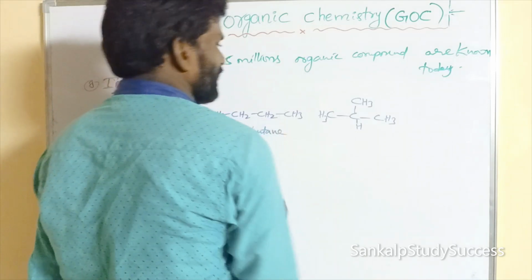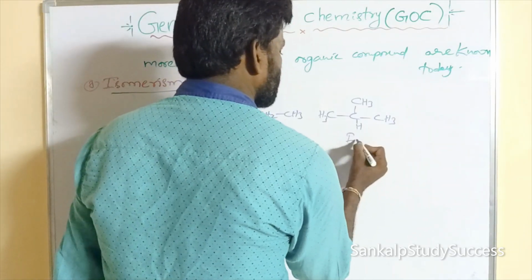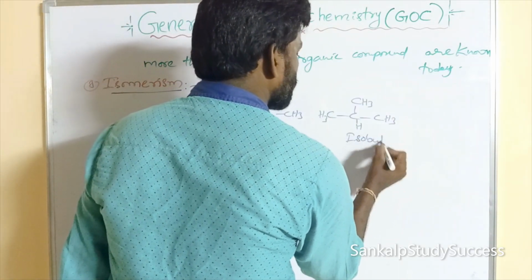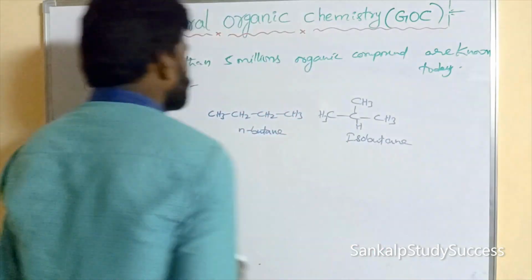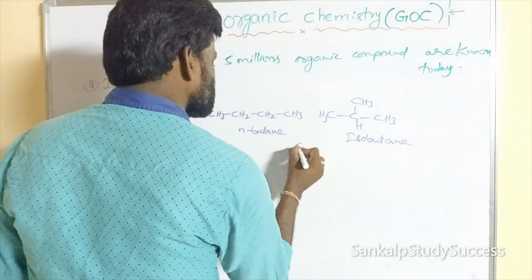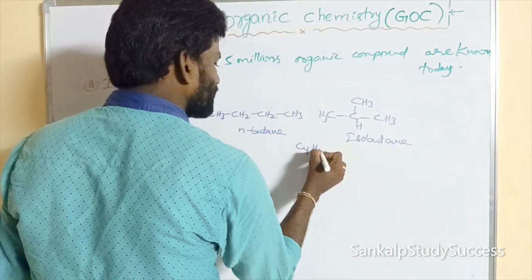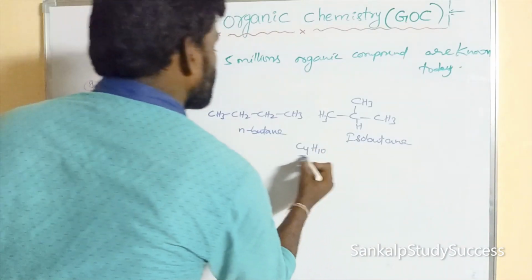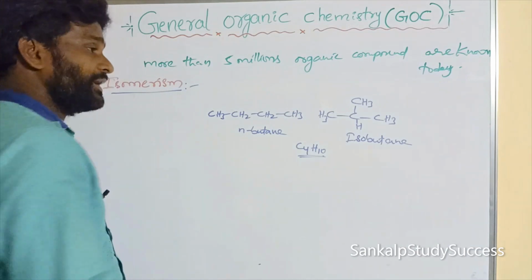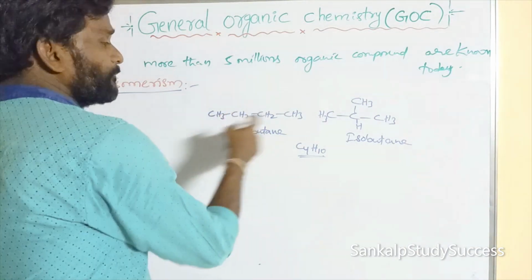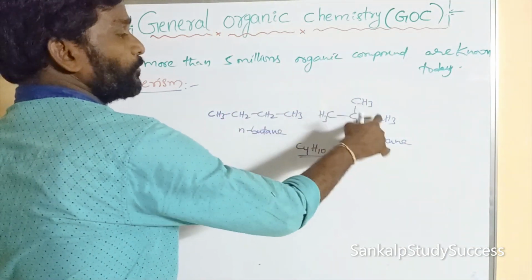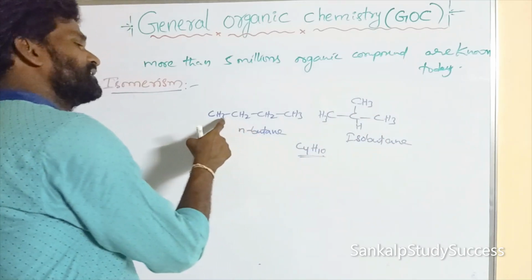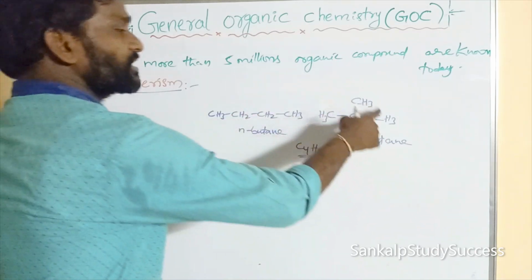Okay, isomerism. This is n-butane, and this is isobutane. Both have the same molecular formula, C4H10. How many carbons are there? 4 carbons. This also contains 4 carbons. How many hydrogens? 10 hydrogens. This also contains 10 hydrogens.